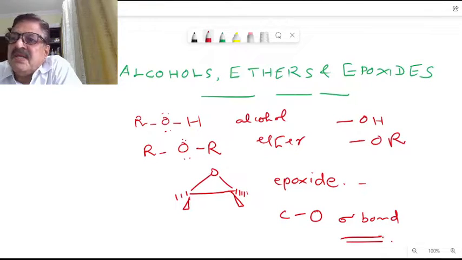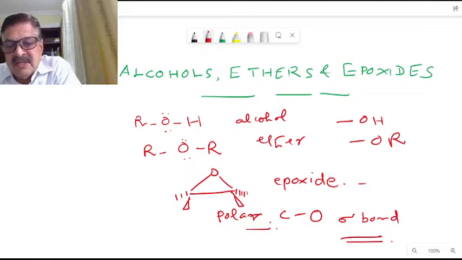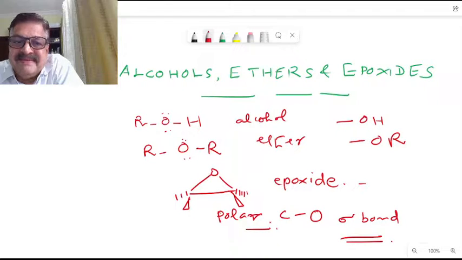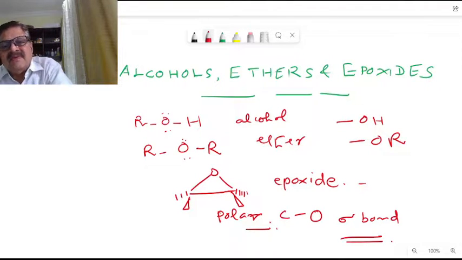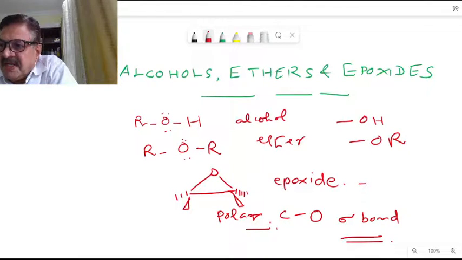Three new functional groups are here. That is a polar bond, a polar C-O sigma bond. This is the common characteristic of these three different classes of organic compounds. Now, the reactions of these groups follow the same pathways: SN1, SN2, then E1, E2, etc. There is no other new mechanism here. The reactions we will discuss in detail later, but today it will be only a preliminary introduction to these classes of organic compounds.